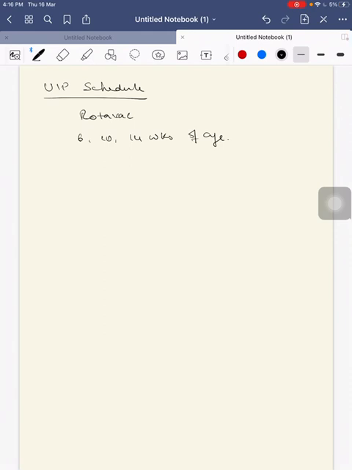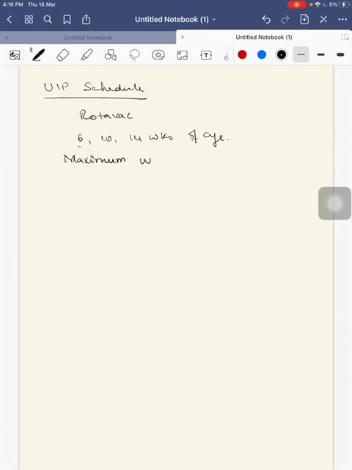So what is the UIP schedule? Rotavac is given at 6, 10 and 14 weeks of age. The minimum age for giving this is 6 weeks.